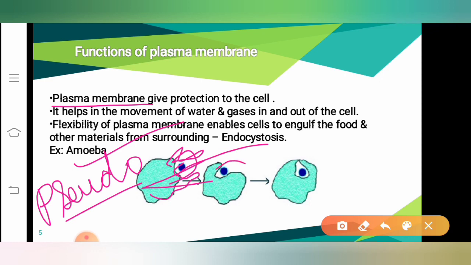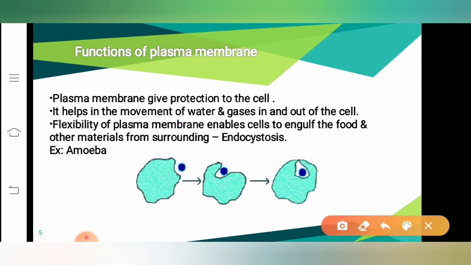As a result, the food enters. Here you can see and observe the changes taking place in the case of amoeba. Here the food is present and the shape of the amoeba is different. Here, as a result of the stretching, the amoeba is stretching its body, thereby making the food move inside.